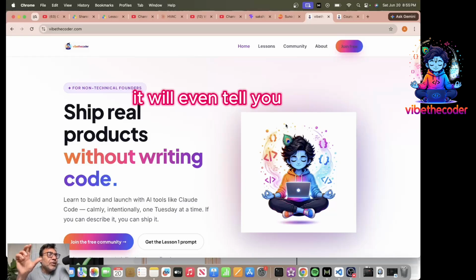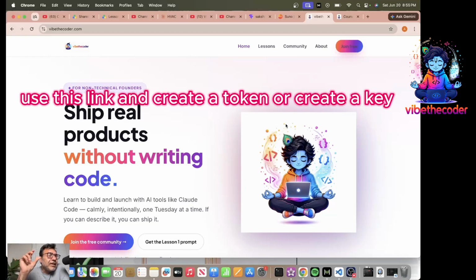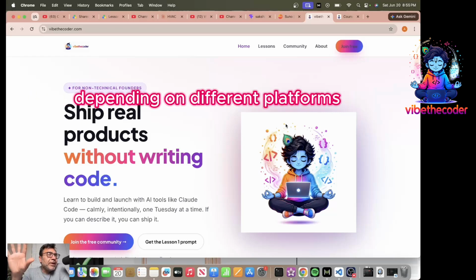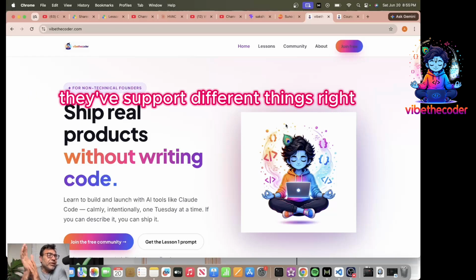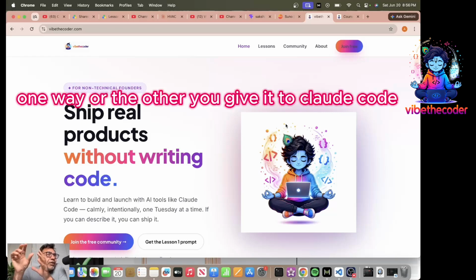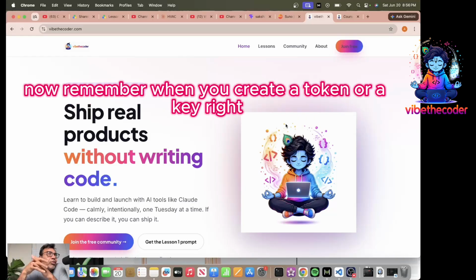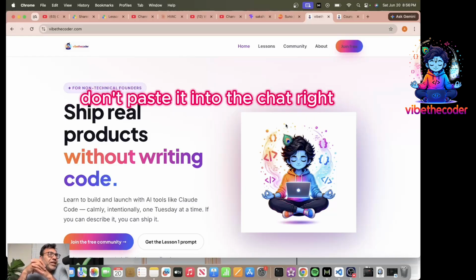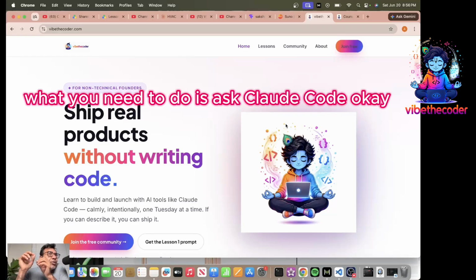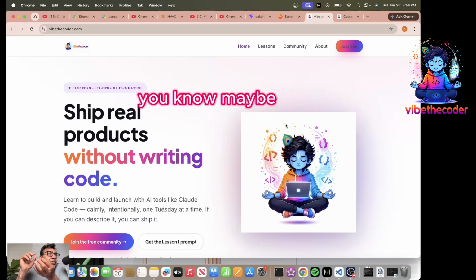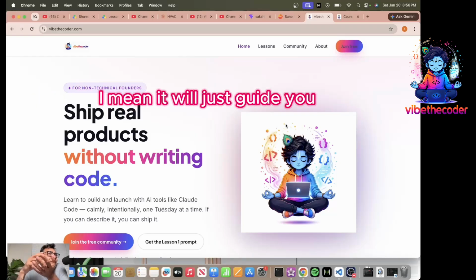It will even tell you, use this link and create a token or create a key, right? Depending on different platforms, they support different things, but one way or the other, you give it to Cloud Code. Now remember, when you create a token or a key, don't paste it into the chat, right? Ask Cloud Code, it will just guide you.